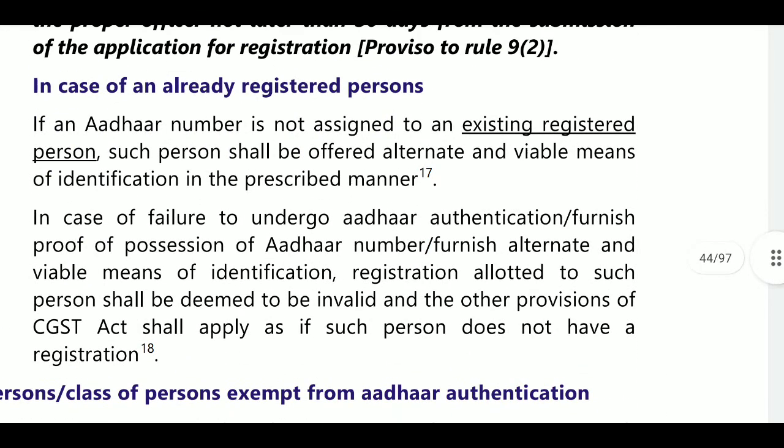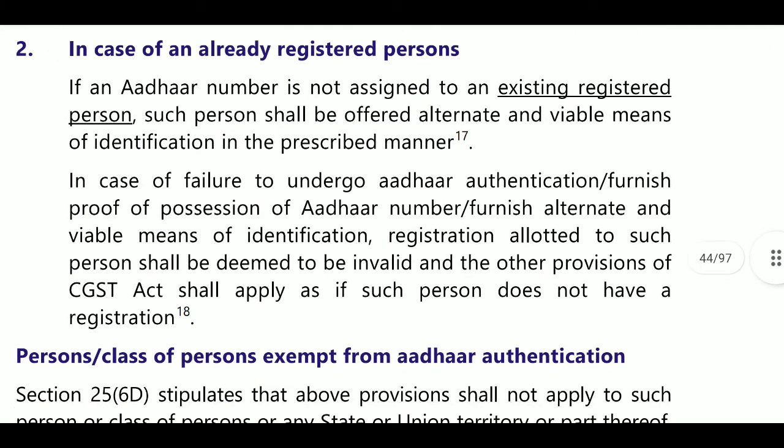Next, in case of an already registered person to whom an Aadhaar number is not assigned, such person is offered alternative or viable means. If you are not providing Aadhaar authentication, they will provide an alternative way.